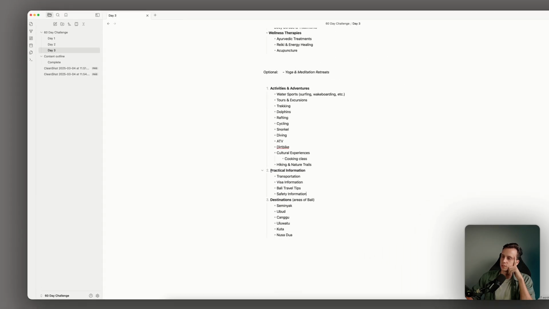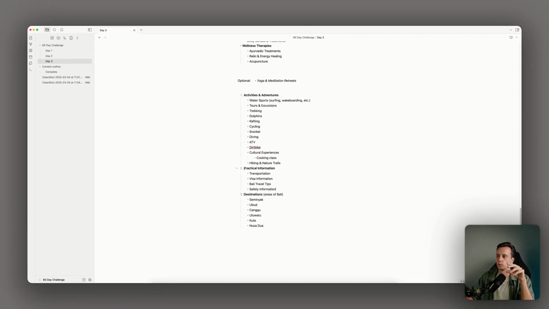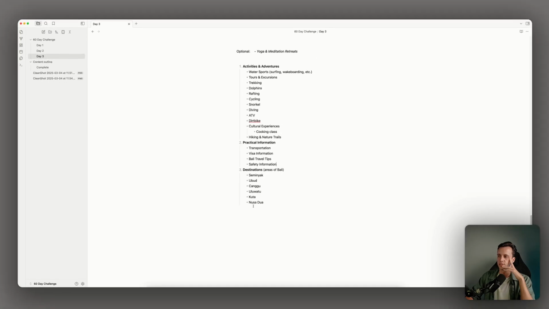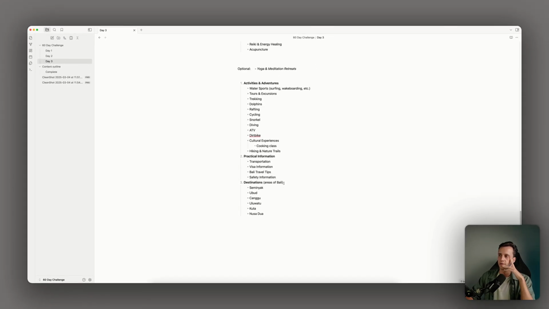If we establish the whole website, then we can start thinking about whether we can write some educational content on, like, which visa do I need? How do I get from the airport to my accommodation? Because you can either take Grab or Gojek, those are transportation companies, or you can pre-book a taxi. The destination pages are also for later. I think this is it.